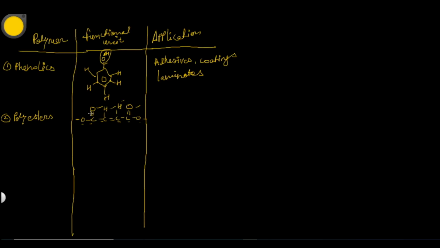It is used in electrical moldings, decorative laminates, and as polymer matrix in fiberglass.